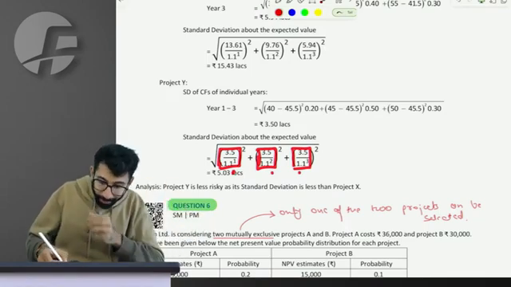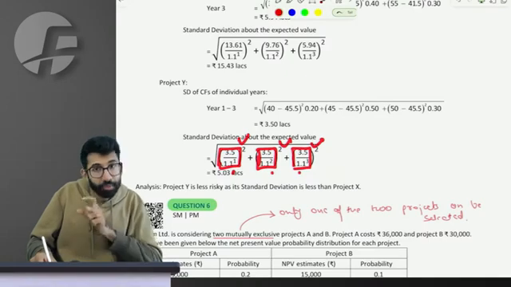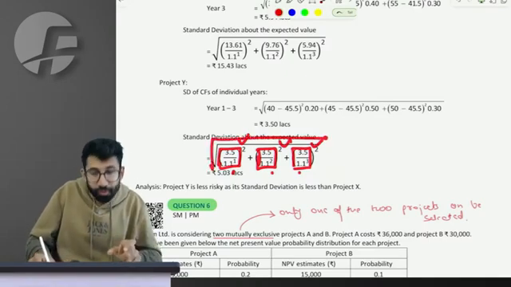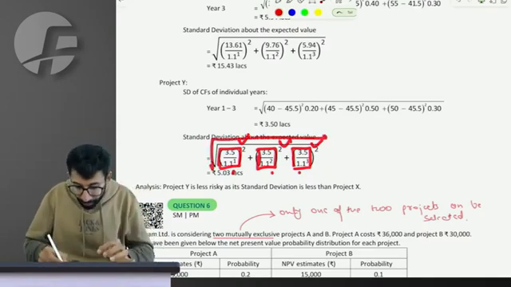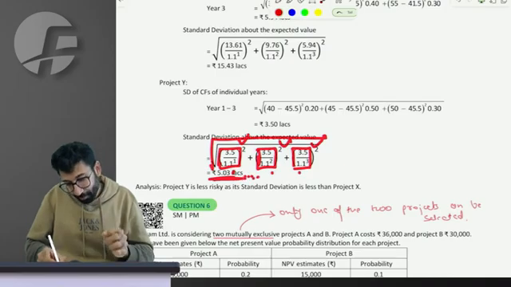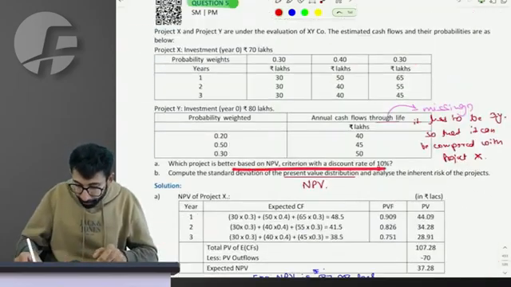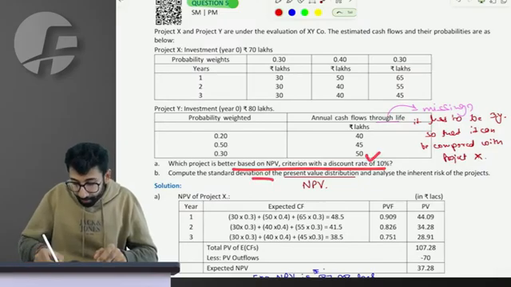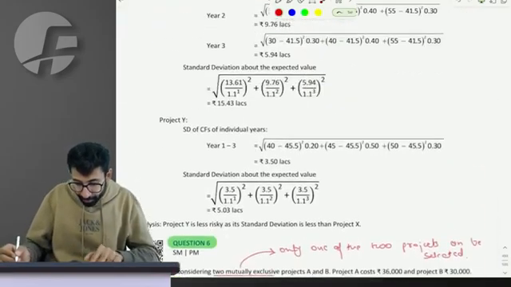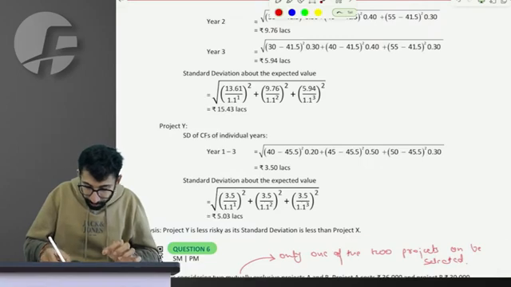So let's add them up, but at squared level. First you square up, then you add up, you have the variance of the NPV. When you take the square root, you have the standard deviation of NPV as 5.03 lakhs. So first you have to comment from the perspective of return, then you have to comment from the perspective of risk.